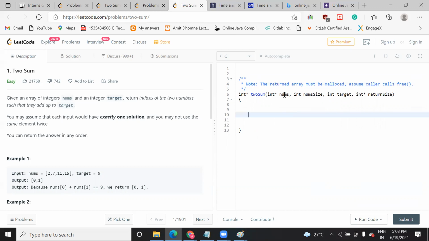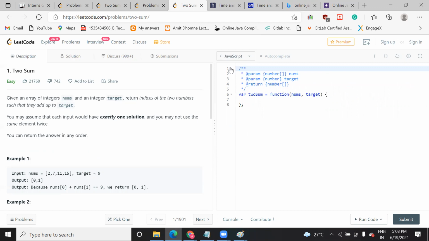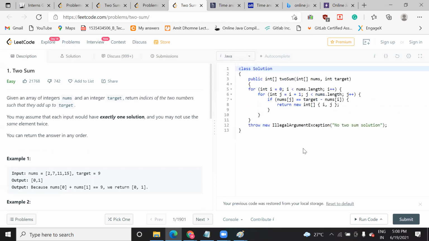Here, why did they add the pointer? Because this array may be of dynamic size. You don't need to pass a static array; you need to work with a dynamic array. That's why they added this. And this is the syntax of malloc. Malloc means you initialize the size of the array dynamically, so it will not be static. Similarly, you can change it to JavaScript and you will get this. And in Java, we don't have a pointer, that's why we are not getting this one.